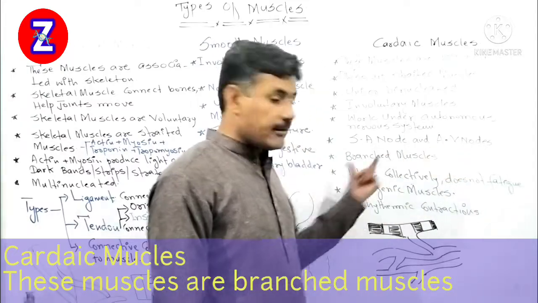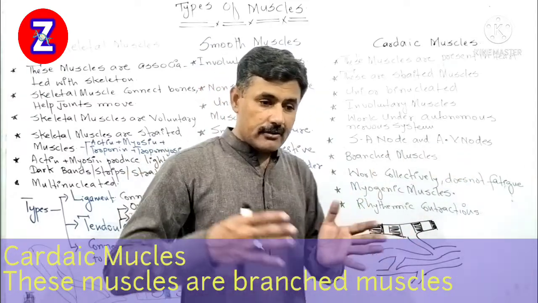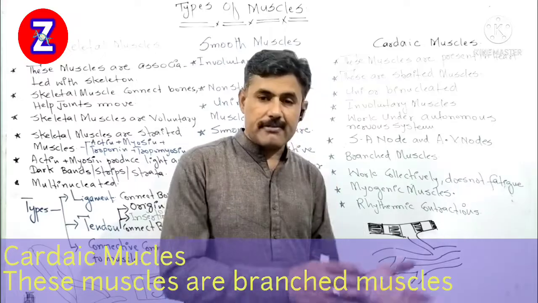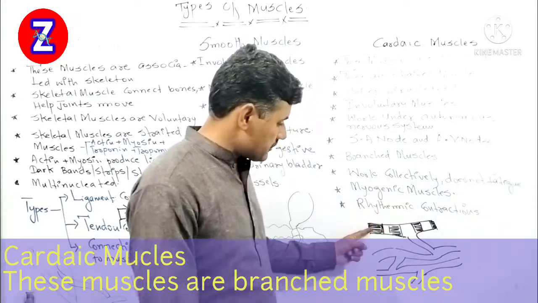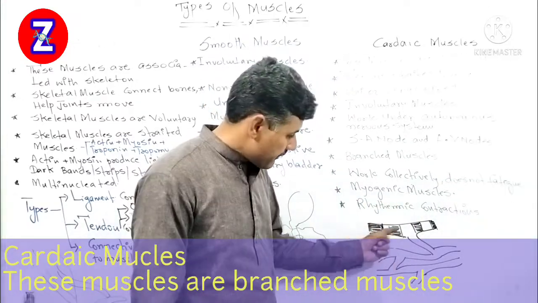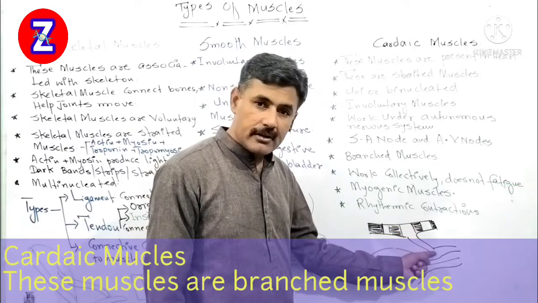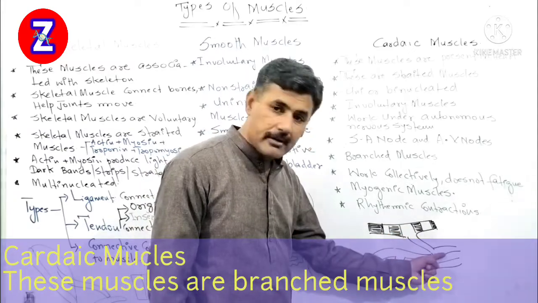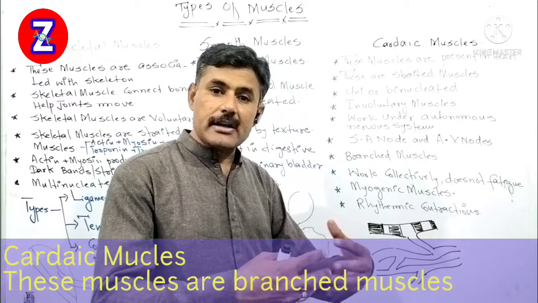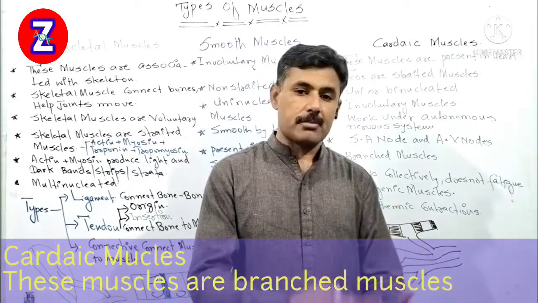And these muscles also differ from skeletal muscles in a way. These muscles are branched muscles. One muscle fiber forms a branch that's connected with another muscle fiber. Therefore, these fibers are interconnected with each other with these branches.